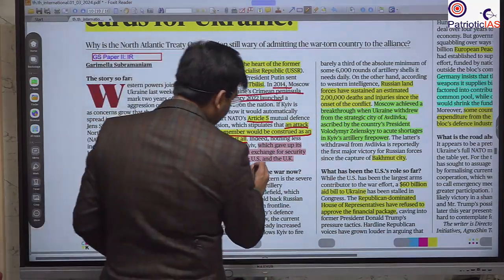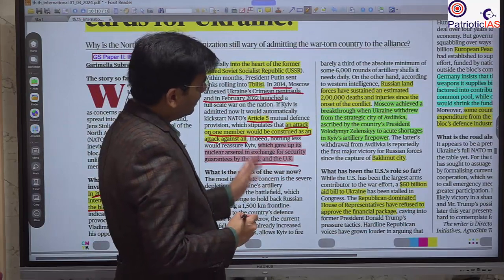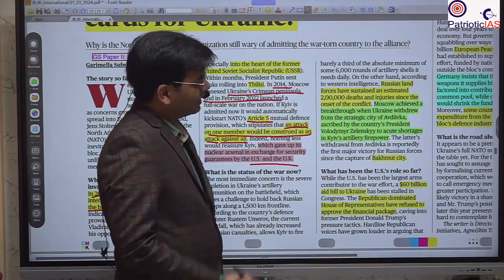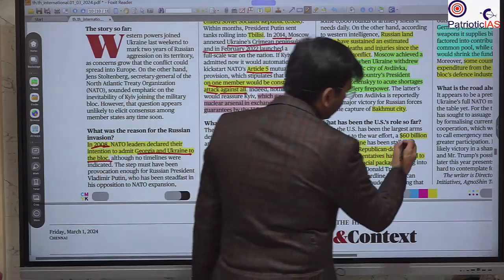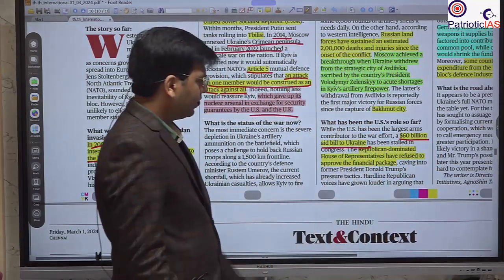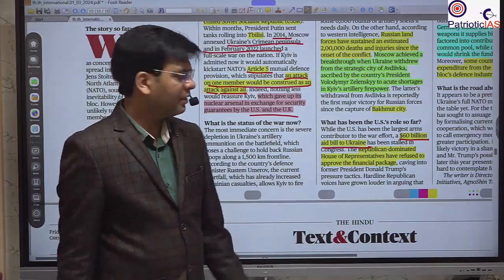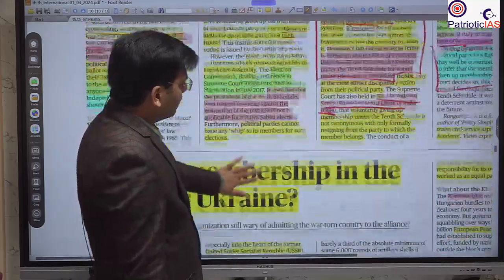So the US and UK had the obligation to protect Ukraine, but Ukraine is now facing a situation where it is not able to get money from the US, because the US Congress has blocked the act that was providing aid for Ukraine. So you should know this.